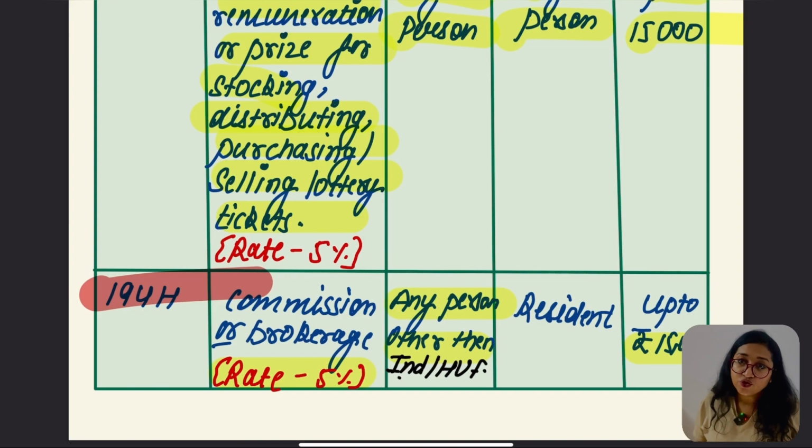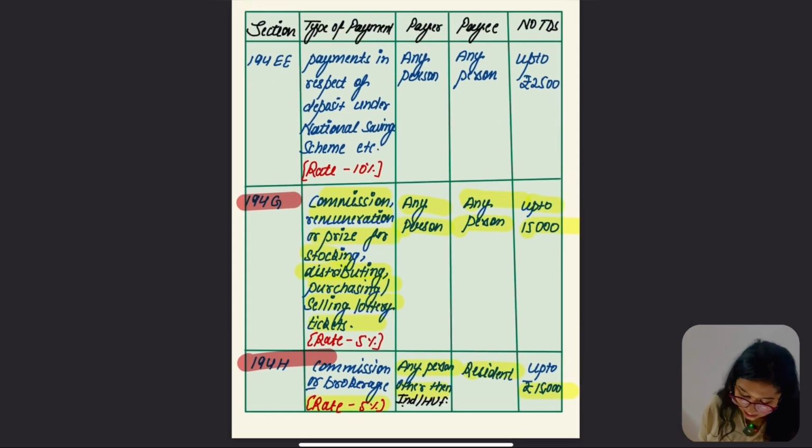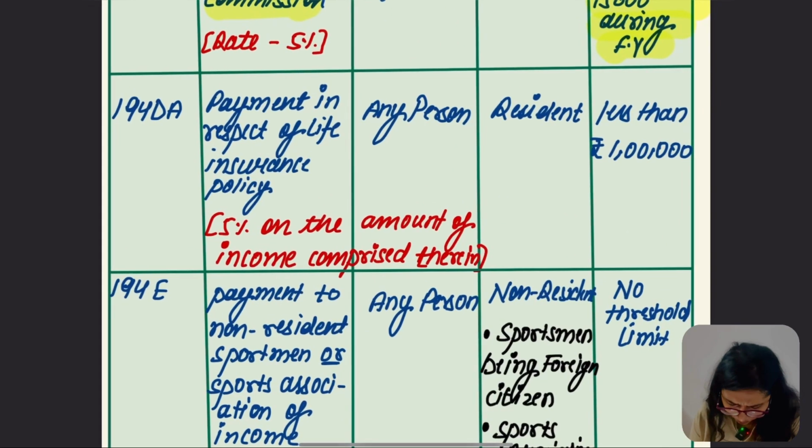In 194H, we are not going to take the commission covered under 194D and G; whichever other commission comes, we take in section 194H. So 194H is about commission or brokerage. The payer is any person other than an individual or HUF, but if the turnover in the last year exceeds 1 crore rupees, or the gross receipts from profession exceed 50 lakh rupees, then TDS is going to be applicable on that person also. The payee is any person and the amount limit is 15,000.